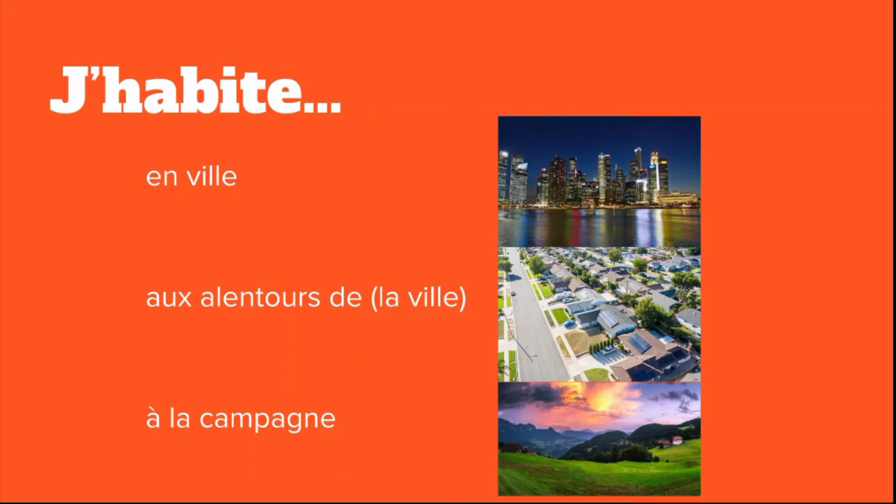And you can replace la ville with the name of the city. So you could say j'habite aux alentours de Kingston. J'habite aux alentours de Paris. And that would mean I live in the suburbs or on the outskirts of that particular city. And lastly, we have j'habite à la campagne. You'll see in the video a picture of a wonderful, lovely rural landscape. So we know that j'habite à la campagne means I live in the countryside.